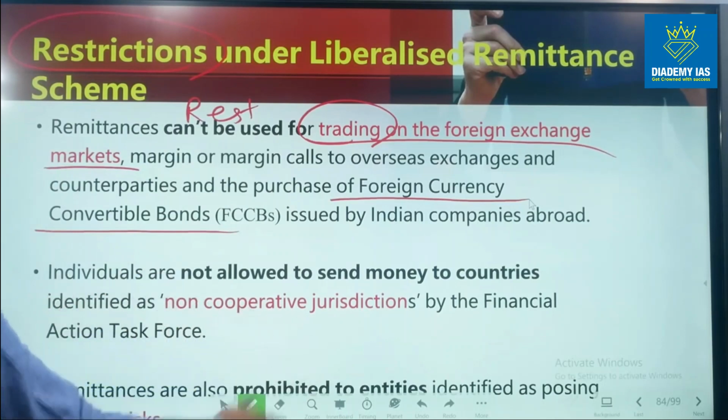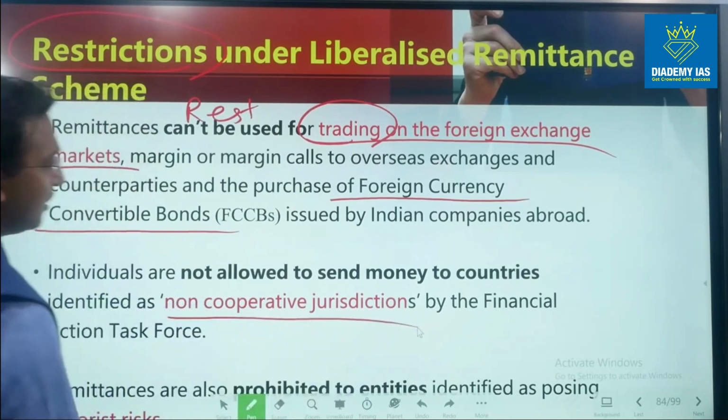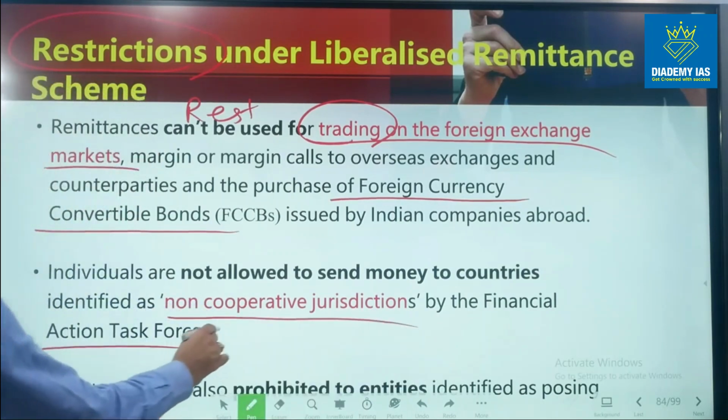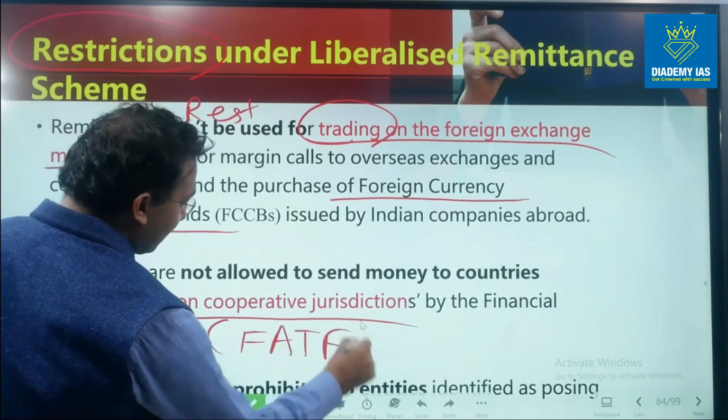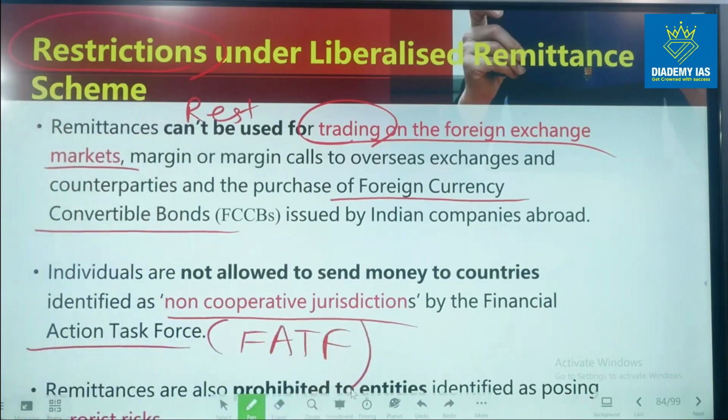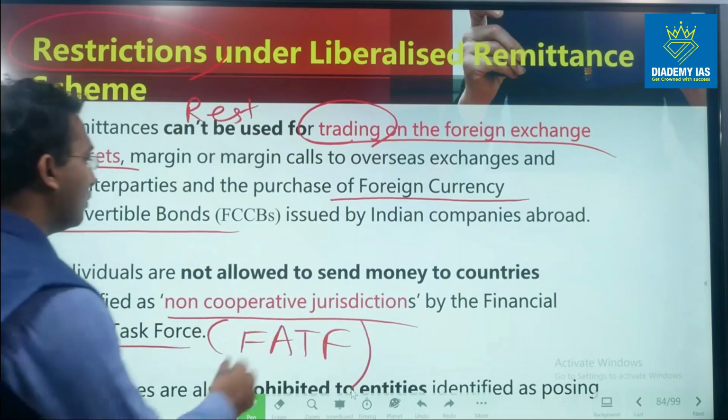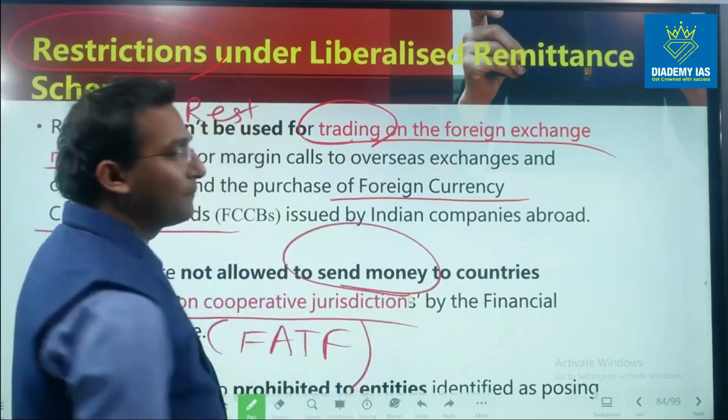Individuals are not allowed to send money to countries identified as non-cooperative jurisdictions by the Financial Action Task Force. So if FATF identifies some country as a non-cooperative jurisdiction, then individuals cannot send money to that particular country.